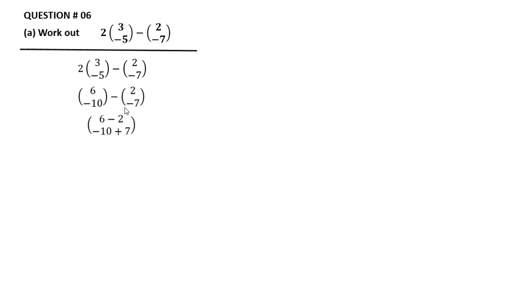So these two vectors should be negative. 6 minus 2 minus 10 minus, it is equal to plus 7. After subtraction, 6 minus 2 is equal to 4, minus 10 plus 7, it is equal to minus 3.